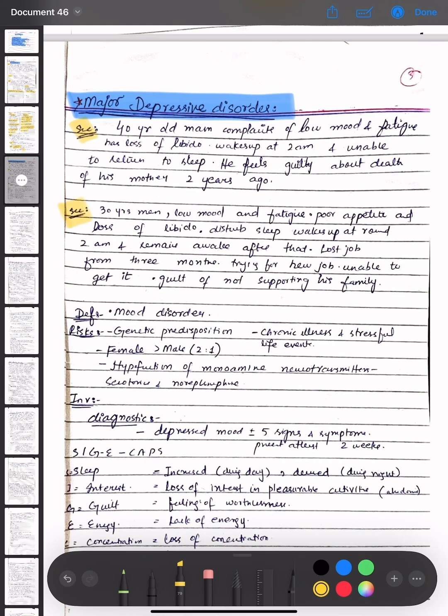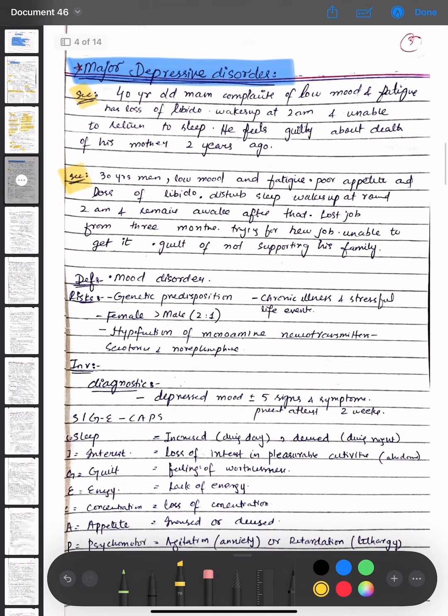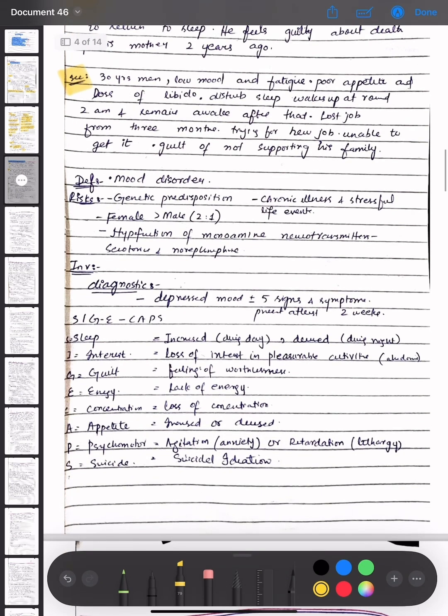Another scenario is that there is a 30-year-old man having low mood and fatigue, poor appetite and loss of libido, disturbed sleep, wakes up at around 2 a.m. and remains awake after that. He lost his job 3 months ago, is trying for a new job, and is unable to get it. Guilt of not supporting his family is there.